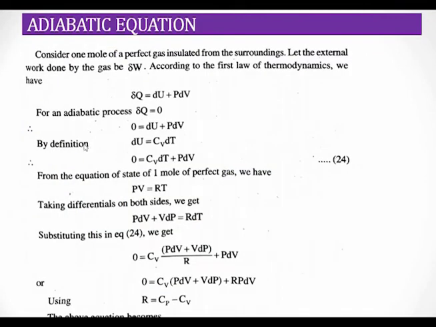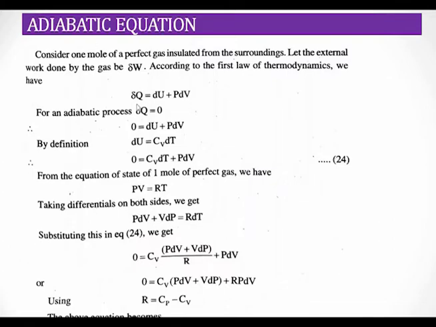We already discussed the adiabatic process equation of state. What was the equation of state for an adiabatic process? That is, PV to the power gamma is a constant. Now we can derive this equation of state for an adiabatic process, PV to the power gamma is a constant, from the first law of thermodynamics. So now we are going to find the adiabatic equation from the first law of thermodynamics.